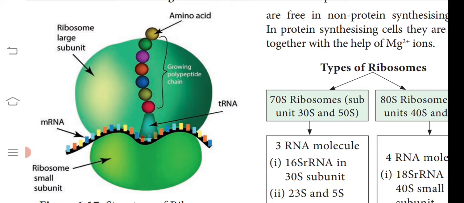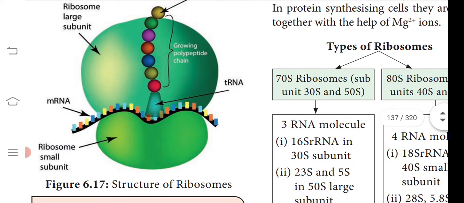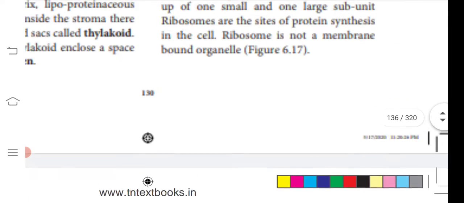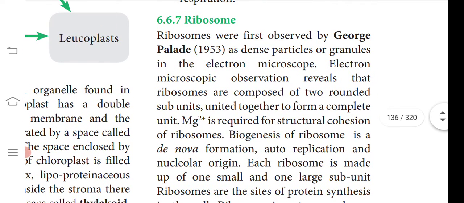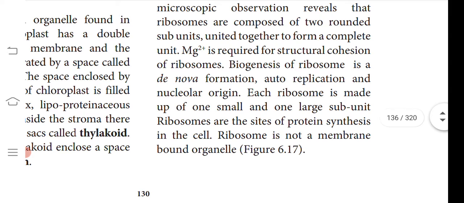The mRNA is formed from DNA and will come and get attached to the ribosome. Then tRNA, otherwise called transfer RNA, will take the amino acid from the liver, and it gets attached to this mRNA to form the protein. Amino acids joined together form the protein. So that is about this structure. You can see here that ribosomes are two rounded structures and two units are present.